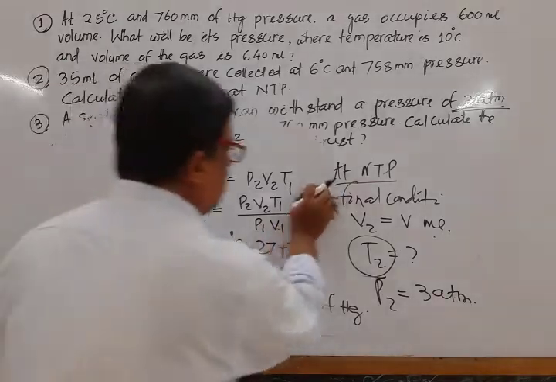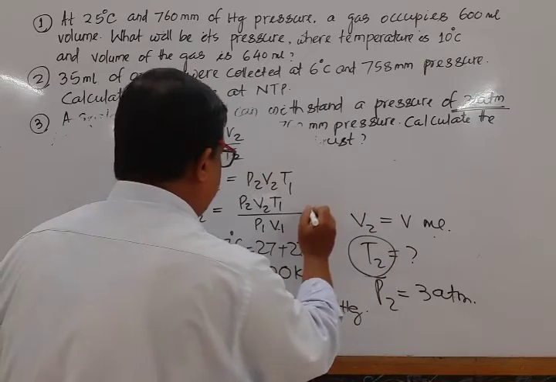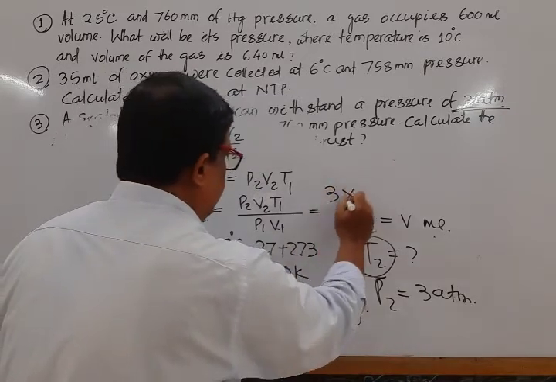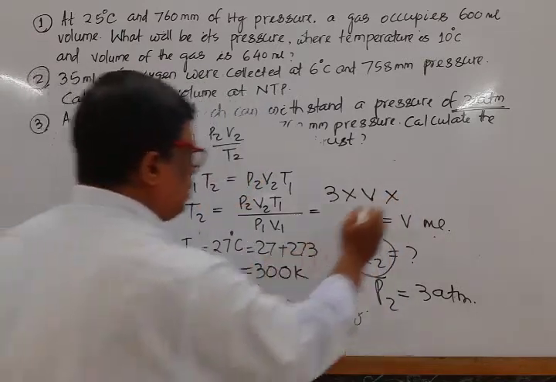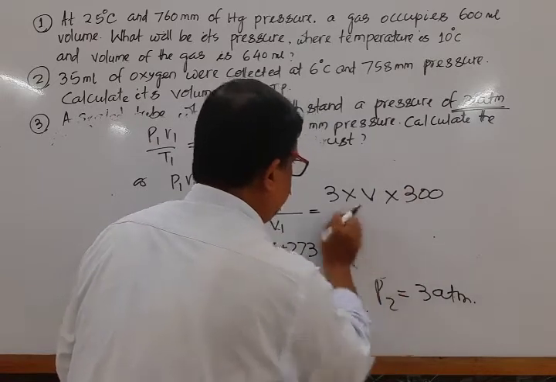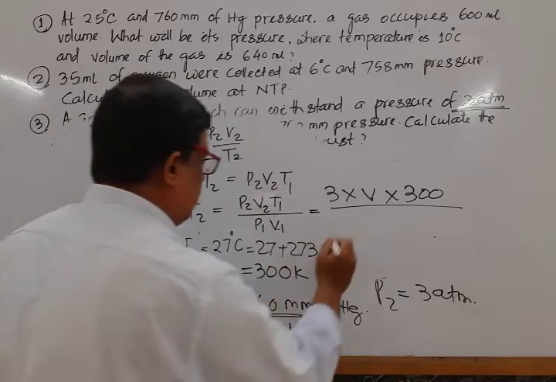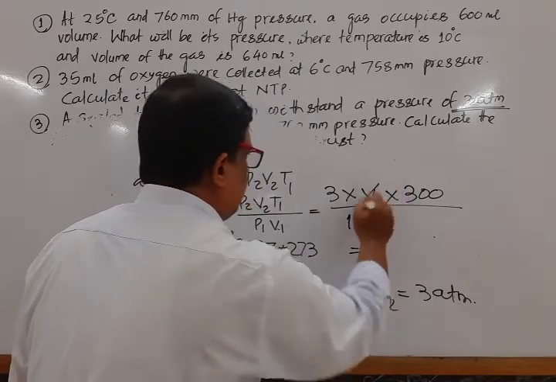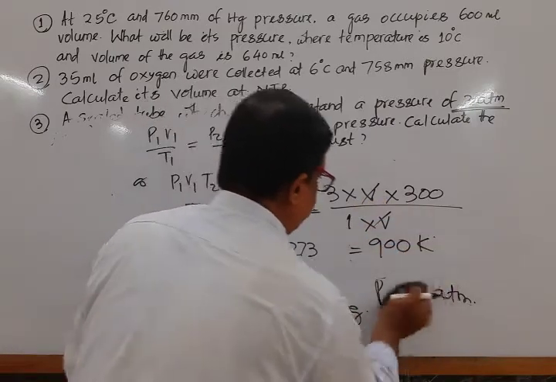Mark that, putting this value, P2 is equal to 3, V2 is V, and T1 is equal to 300, divided by P1 is equal to 1, V1 is equal to V. Mark that, cancel, it is 900 Kelvin.